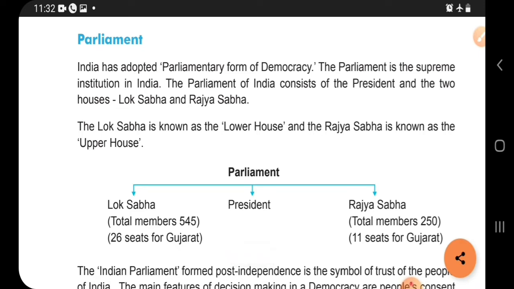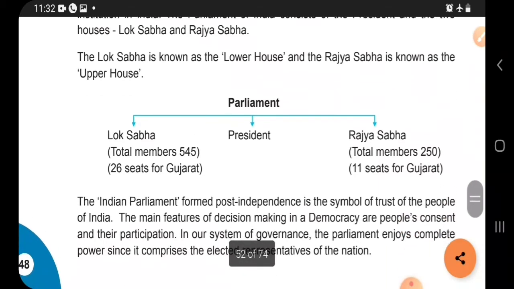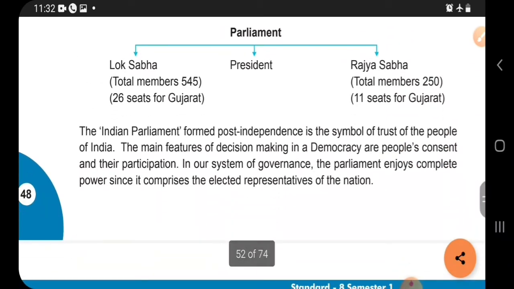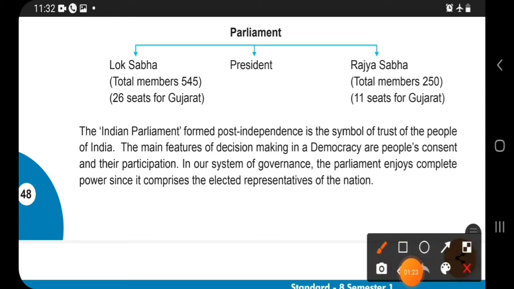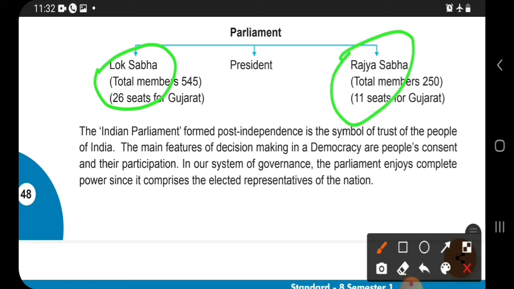India has adopted a parliamentary form of democracy. The Parliament is the supreme institution of India. The Parliament of India consists of the President and two houses, that is Lok Sabha and Rajya Sabha. So here we have already seen that there are two types of houses. In Lok Sabha there are 545 members, and in Rajya Sabha there are 250 members.